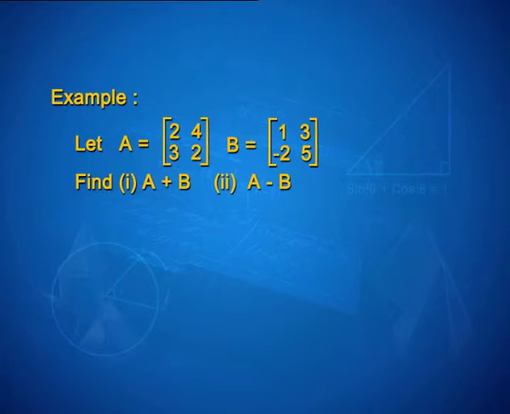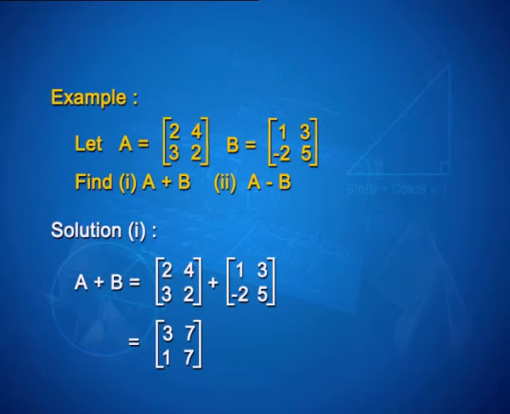Now, to understand the operation of addition on matrices, let us take up one example. Let A be [2 4; 3 2] and B matrix be [1 3; minus 2 5]. Find A plus B and A minus B. For the solution A plus B, we will be adding corresponding elements of the two matrices.